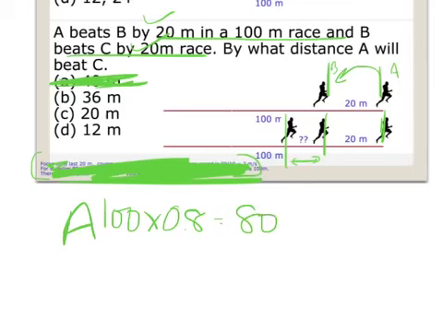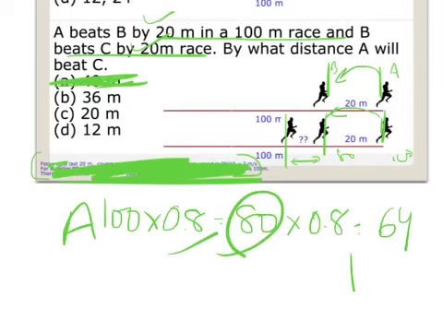So B is 80% of A. Similarly, C is 80% of B, further 0.8, which is 64. So when A is 100, B is 80, and C is 64. If the distance covered is 64, how much is remaining? 36. What I'm doing is converting this question into a question of percentages. This is exactly the way I want you to try the question at home.